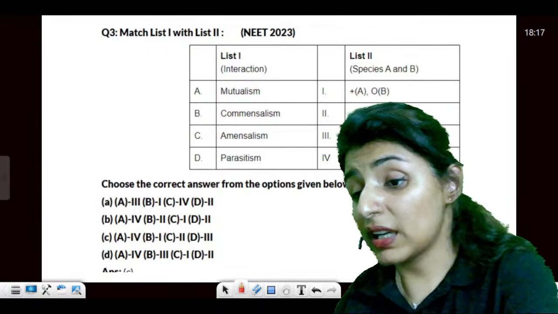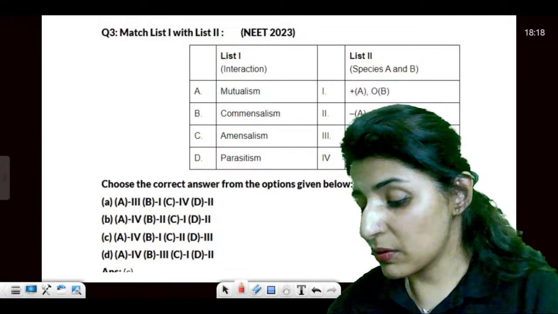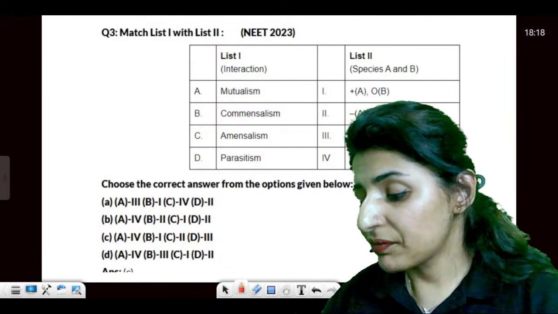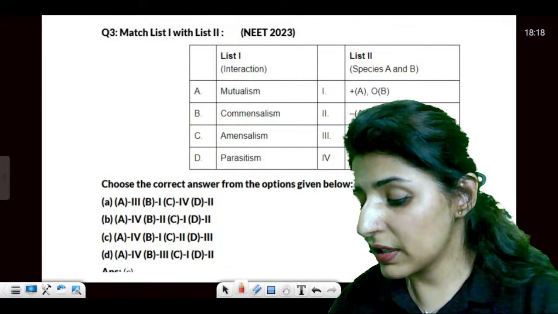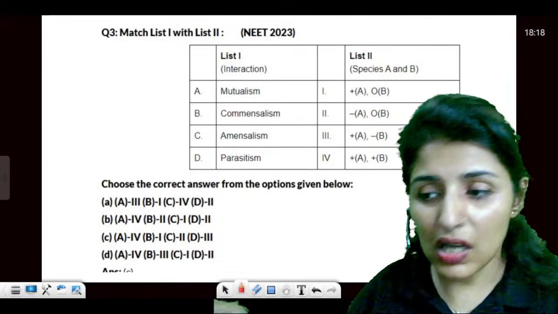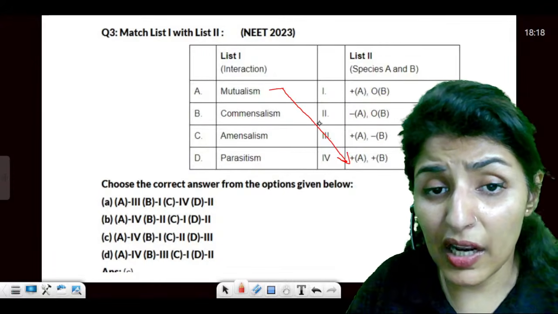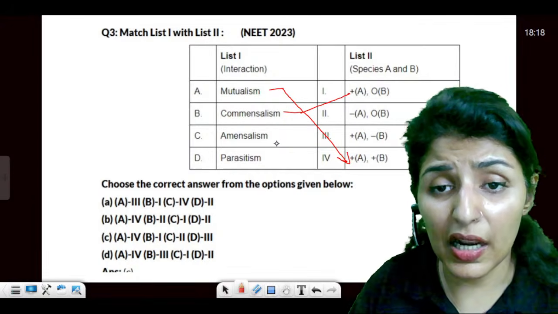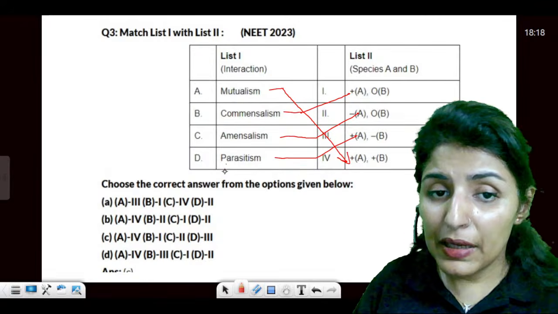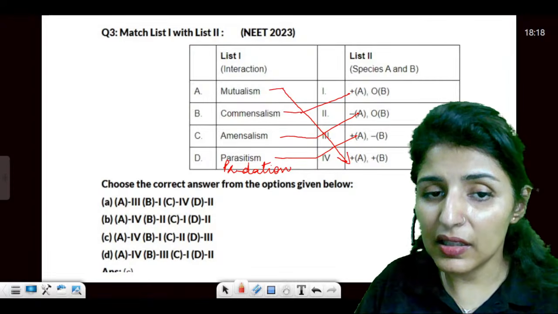Type of interaction. See the type of interaction. Which one is positive, negative? The first type of question coming from this chapter is type of interactions: which interaction is positive and negative. Then you have also seen questions on birth rate and death rate, right? So these are the two most recurring questions. Now see, mutualism, as I said, is a positive-positive interaction. Commensalism is positive-zero. Amensalism is negative-zero, and parasitism is positive-negative. Be it parasitism or even predation, both are of the same type. One is positive, another is negative.